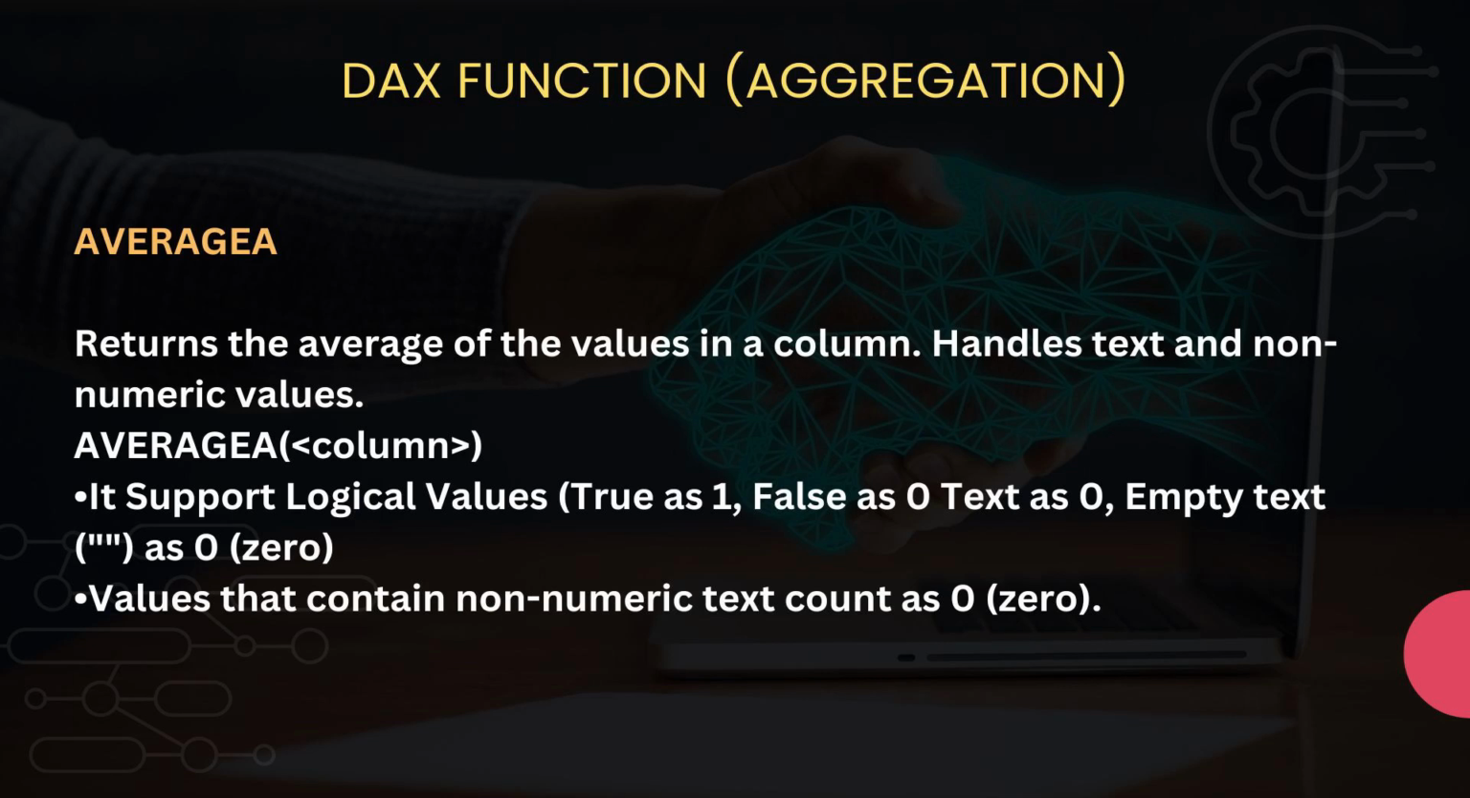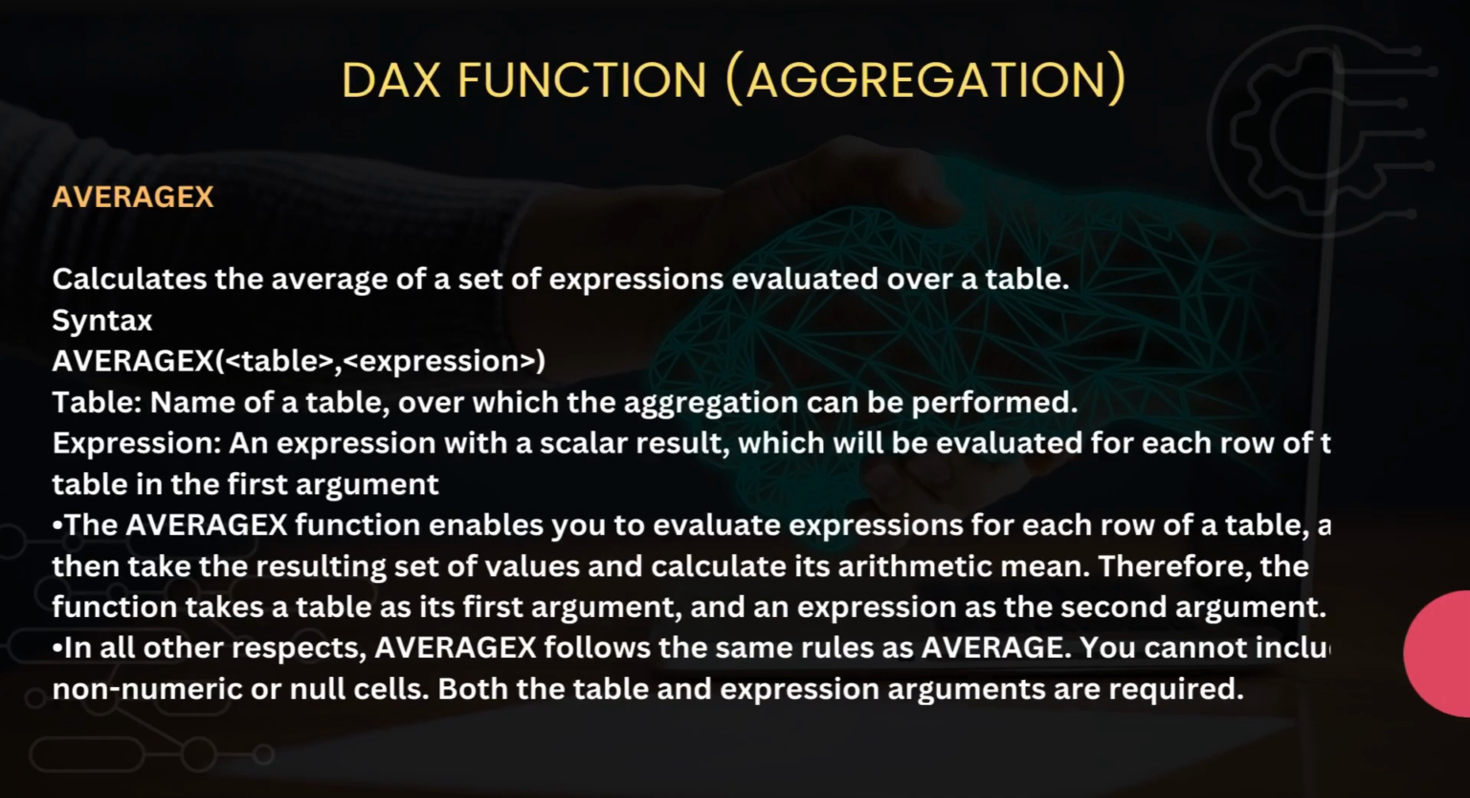Then the next is the AVERAGEX DAX function. The AVERAGEX DAX function is used to calculate the average of a set of expressions evaluated over a table. And here you can see the syntax. The syntax is AVERAGEX, and inside the brackets you have to pass two things. One is the table name and another is the expression. So remember, both the table name and expression arguments are required for AVERAGEX.